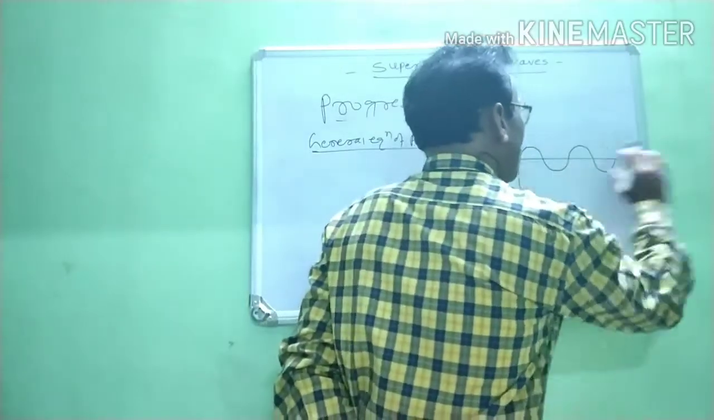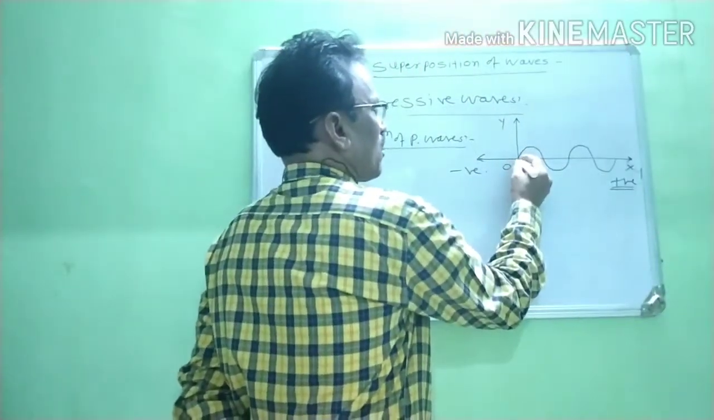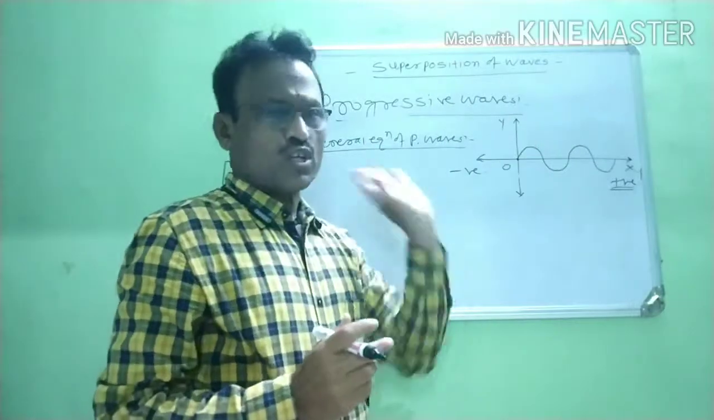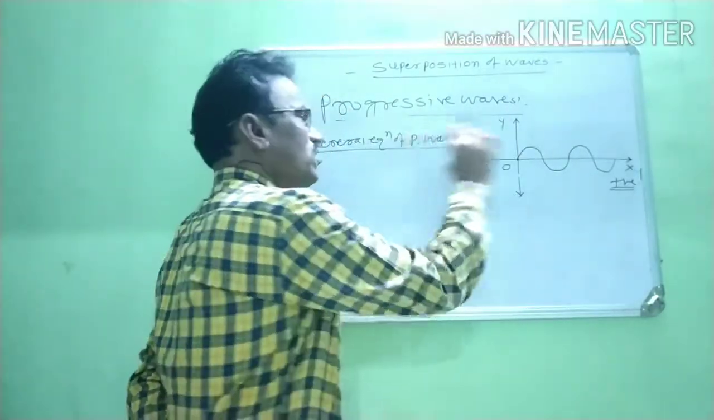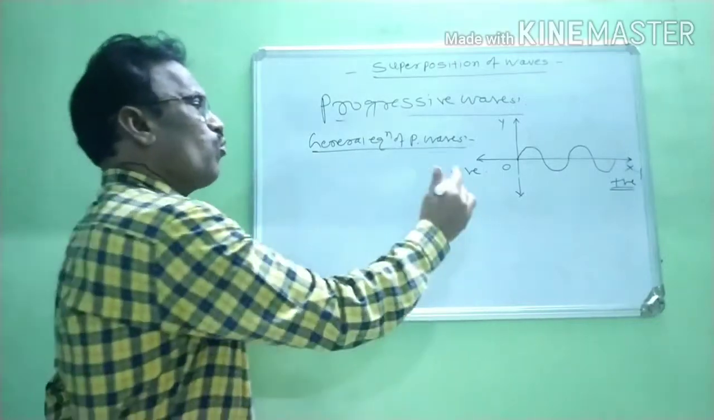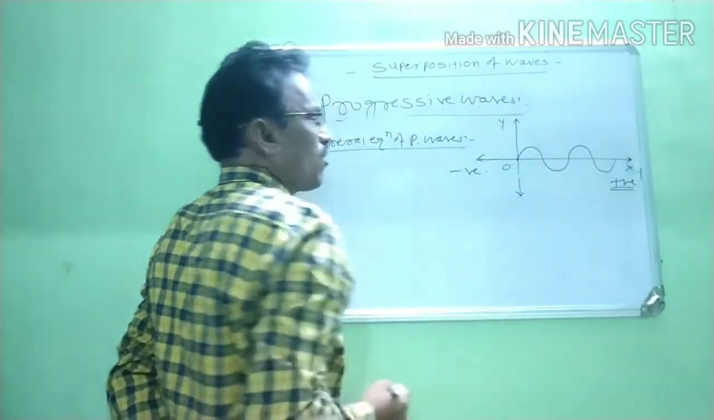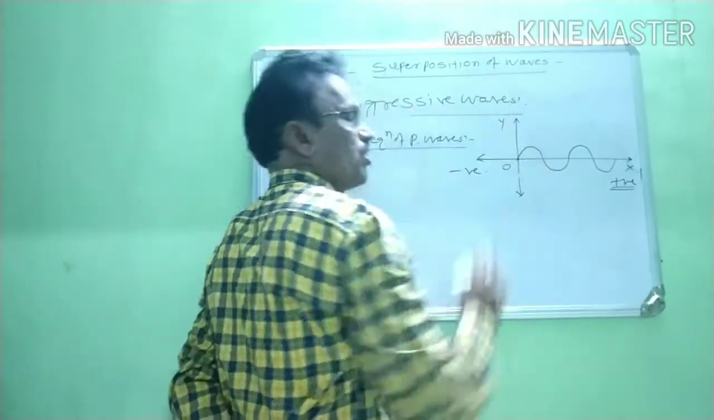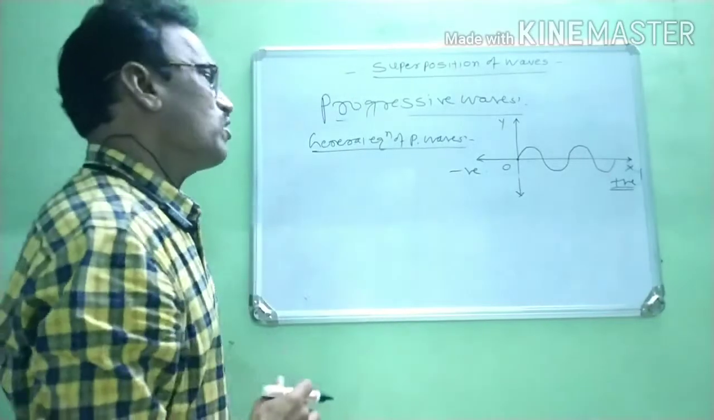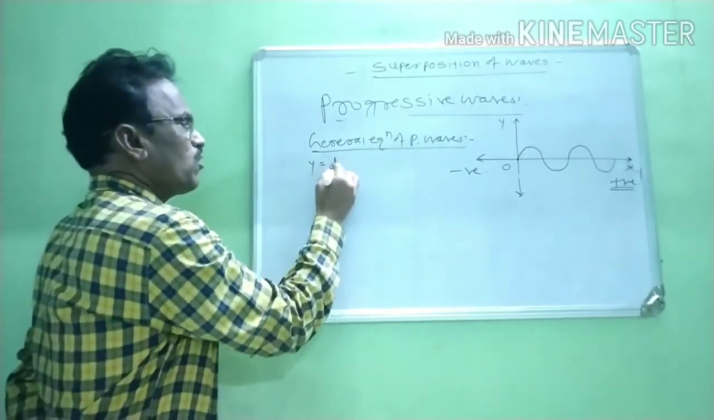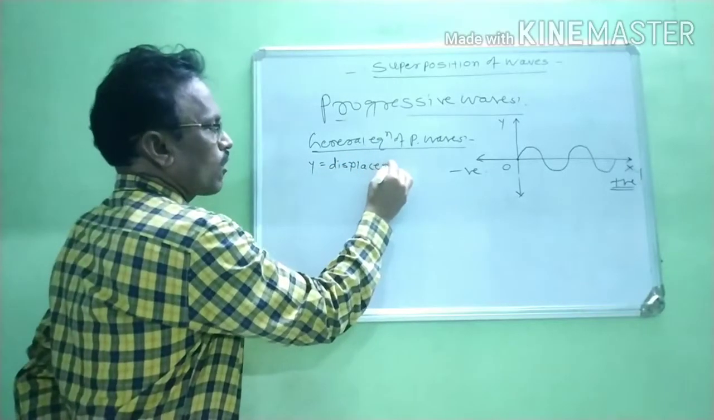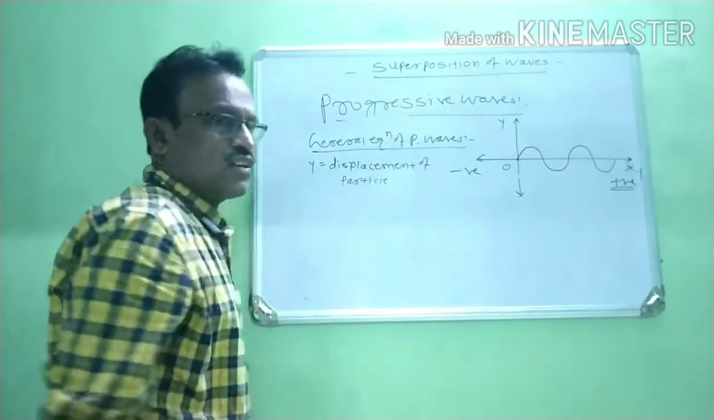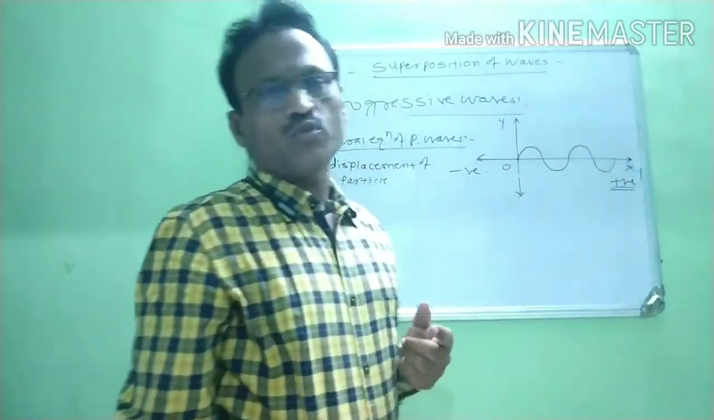Now, when this wave is traveling, we consider this point as the starting point. At that time, we have to consider the general equation of progressive wave. When we study the general equation of wave, the particle vibrates from its mean position, so we have to consider the displacement of the particle from its mean position. First we consider y as the displacement of the particle. What is y? y is the displacement of the particle from its mean position.